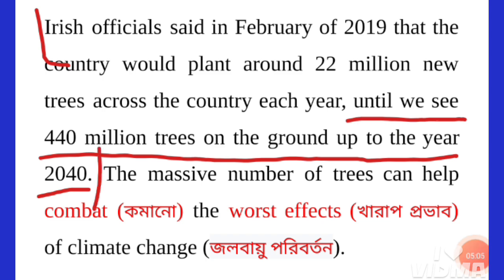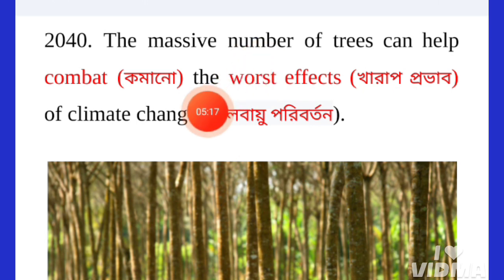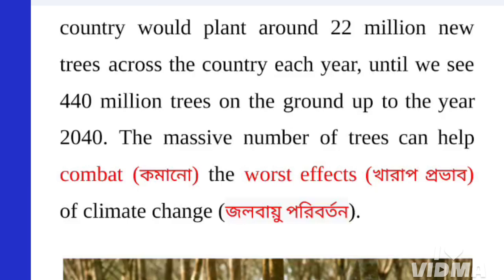The massive number of trees can help combat the worst effects of climate change. We have already discussed that it is a plan of Irish officials to plant many trees, and we can see near about 440 million trees. The meaning of this line is that the number of these massive trees can help combat the worst effects.